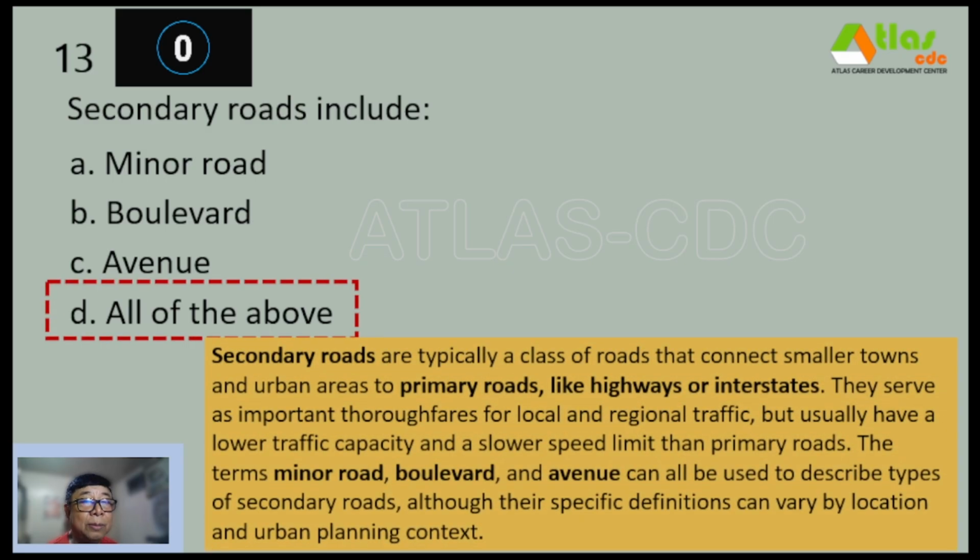So secondary roads are typically a class of roads that connect smaller towns and urban areas to primary roads like highways or interstates. They serve as important thoroughfares for local and regional traffic, but usually have a lower traffic capacity and a slower speed limit than primary roads. The terms minor road, boulevard, and avenue can all be used to describe types of secondary roads, although their specific definitions can vary by location and urban planning context.